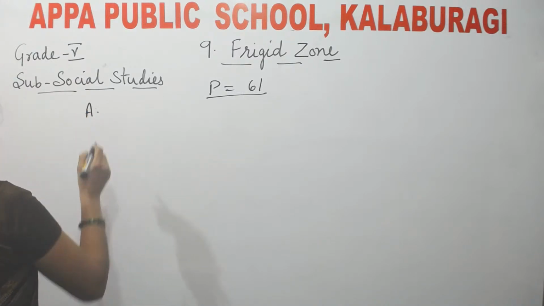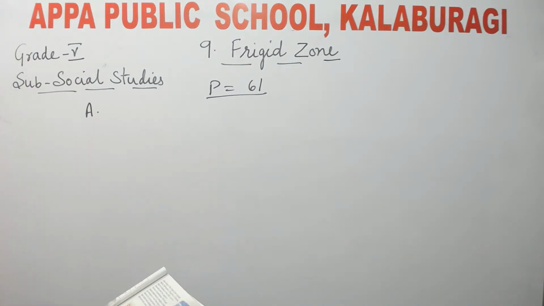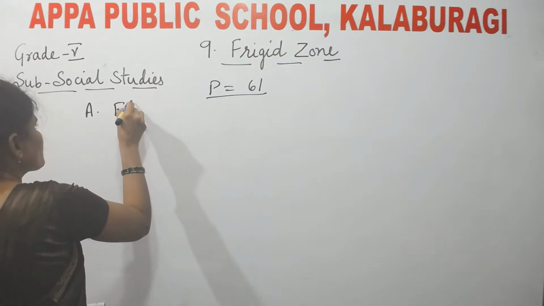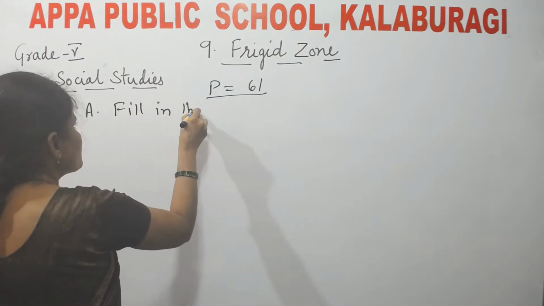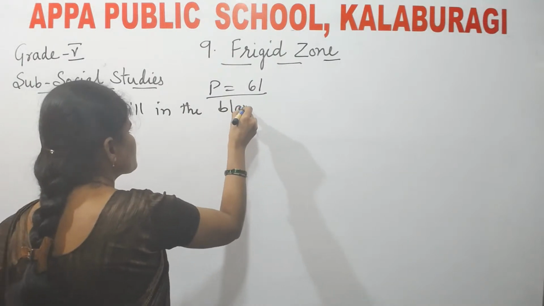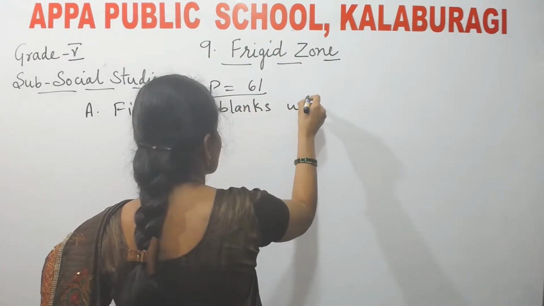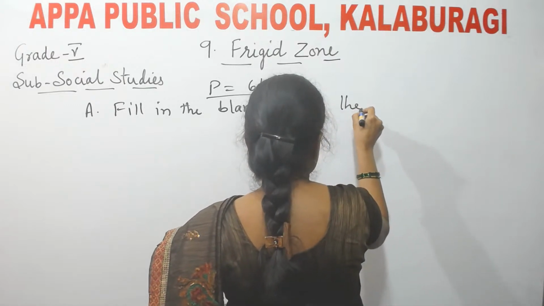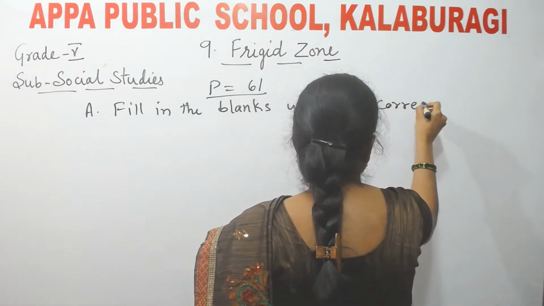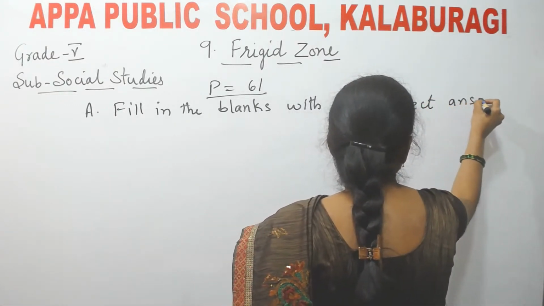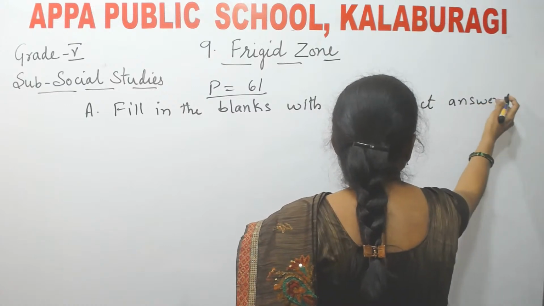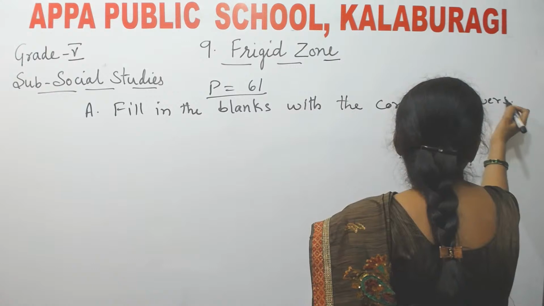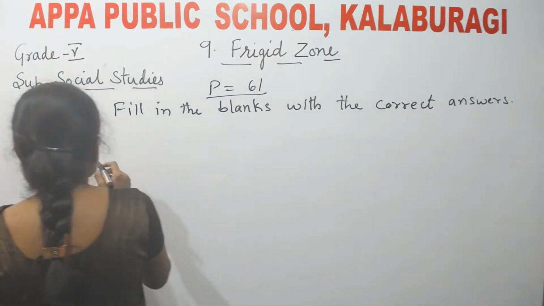First one, A. Fill in the blanks with the correct answers.